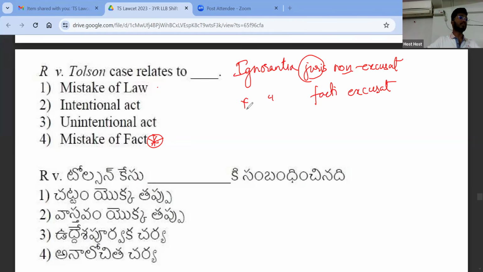Now this is the night time. So I am thinking that it is a wooden door because here this is made of wood. So I don't have any intention to break that particular glass. So in such case, I will get an excuse, but ignorance of law is not an excuse.